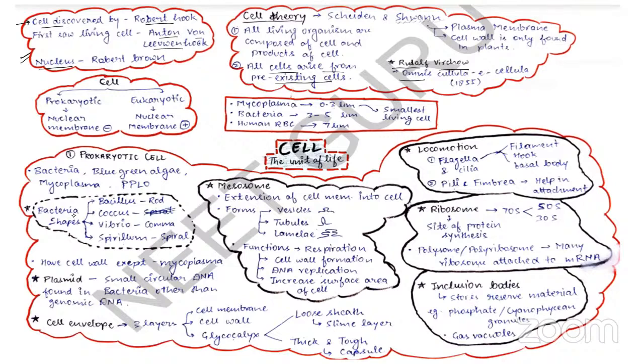Mesosomes are extensions of the plasma membrane or cell membrane, and they can be of various shapes: vesicles, tubules, and laminae. The functions performed by these mesosomes are respiration, cell wall formation, DNA replication, and increasing the surface area of the cell or the enzyme content. Mesosomes perform a very important function in respiration, because all the respiratory enzymes are present in the mesosome. So the mesosome is analogous to the mitochondria of the eukaryotic cell.